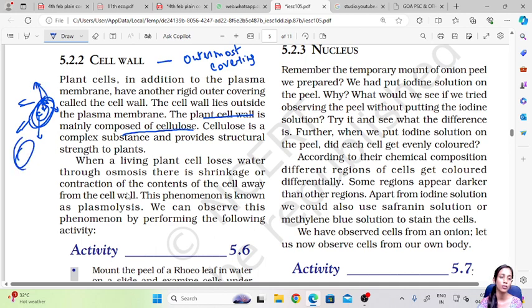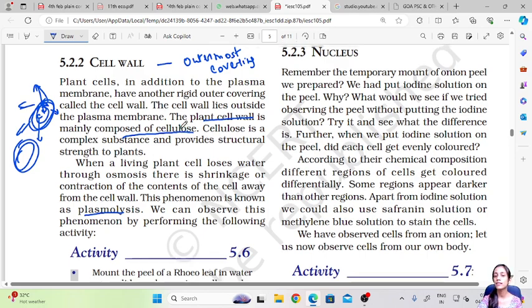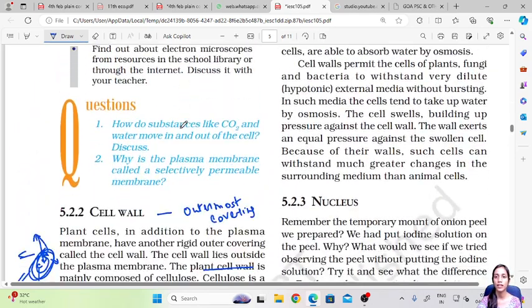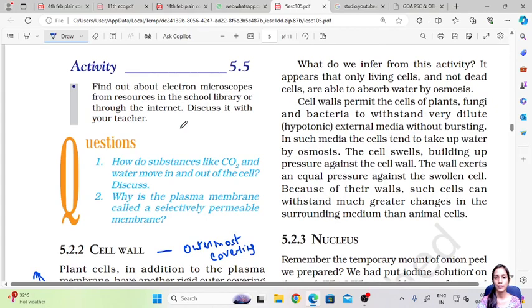This phenomenon is known as plasmolysis. Because of shrinking of the cell, that is loss of water, the contents of the cell separate from the cell wall. This case is called plasmolysis.